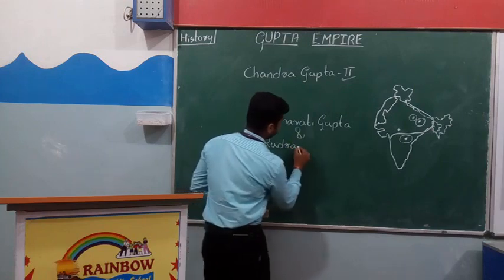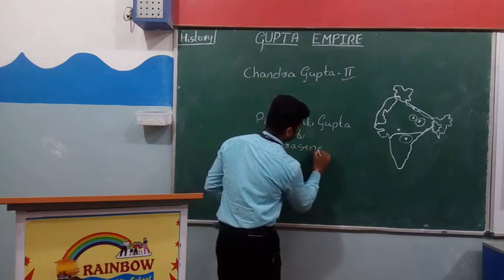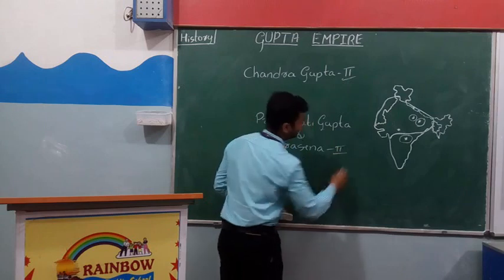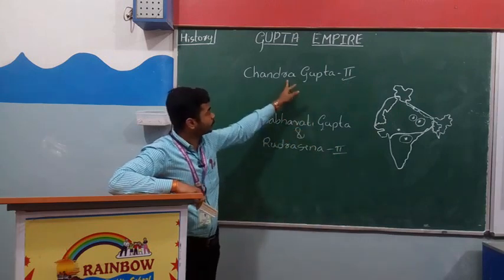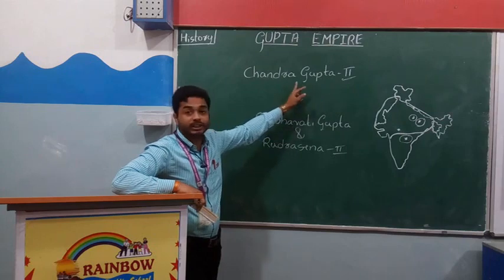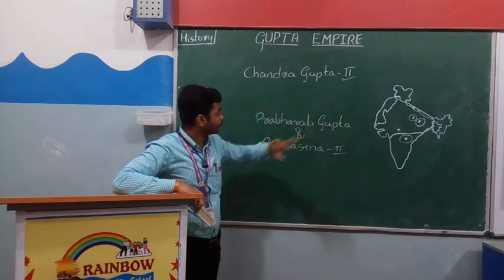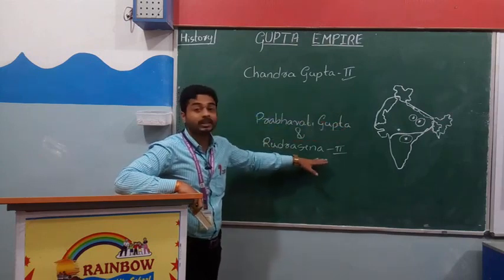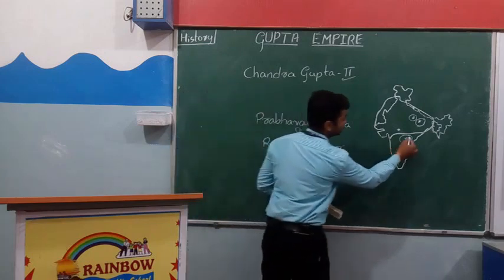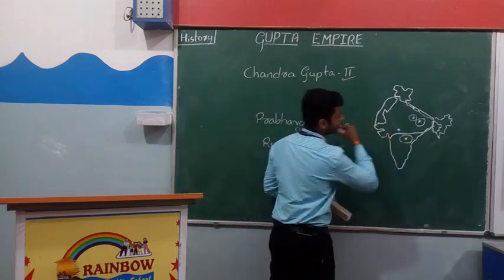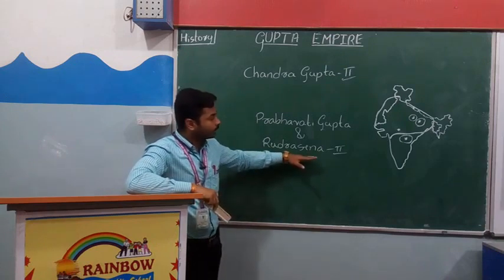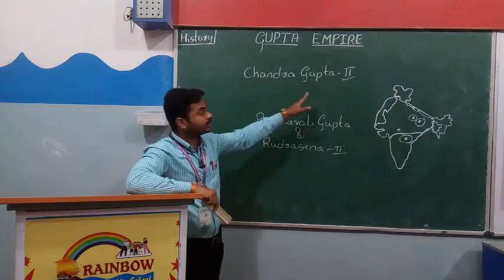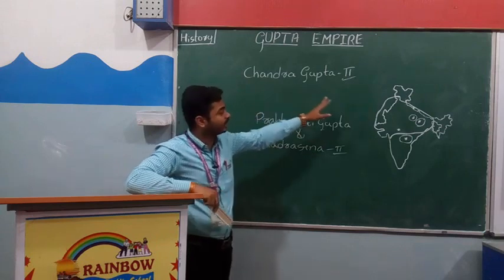Prabhavati Gupta was the daughter of Chandragupta II, the greatest king of the Gupta Empire, and Rudrasena II was the king of the Vakatakas. See here, the Vakataka kingdom. Rudrasena II helped Chandragupta a lot when he was fighting against the Shakas.